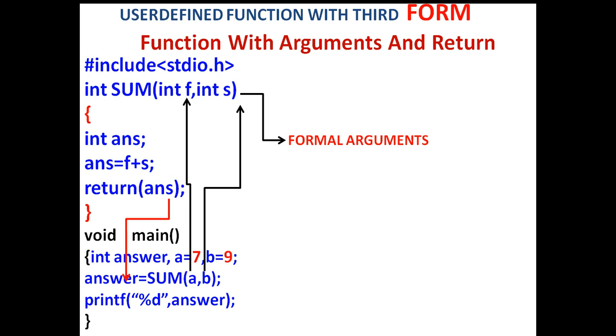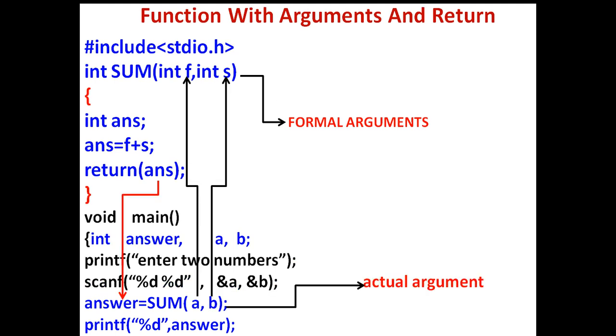This program will always show the answer 16 because we are passing fixed values. In this example, we are getting new values entered. When the compiler comes to the main function, it will first declare the variables answer, a and b. Then the compiler will get two values entered by the user, and those two values will be stored into a and b.